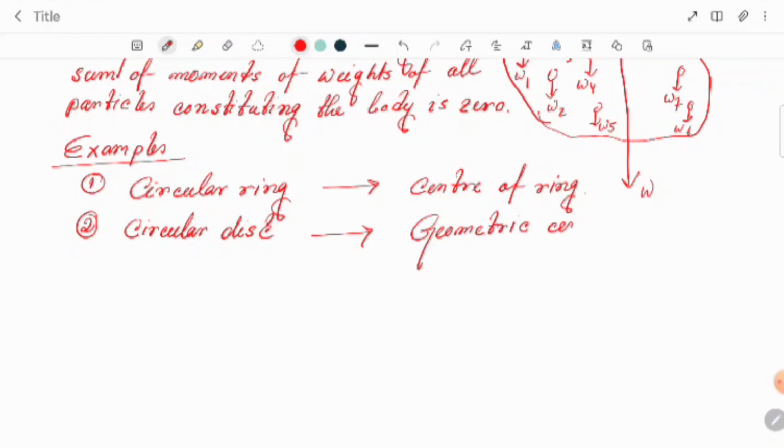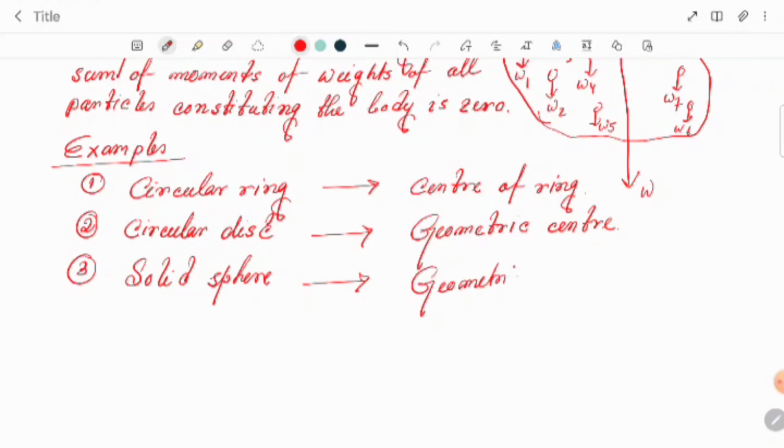Number three, solid sphere is the common example I'm telling you. Solid sphere, that is also the geometric center.